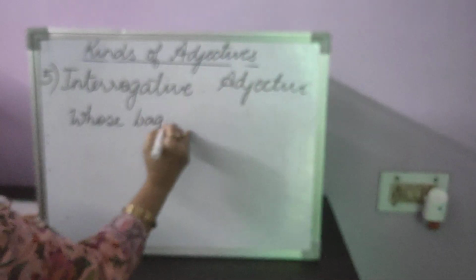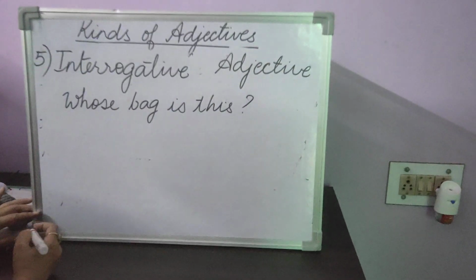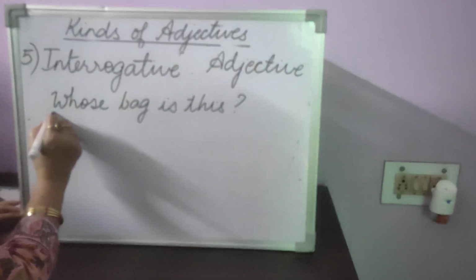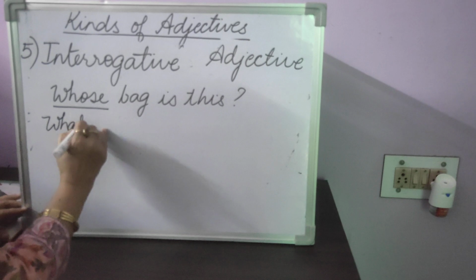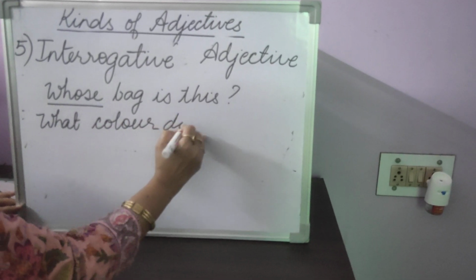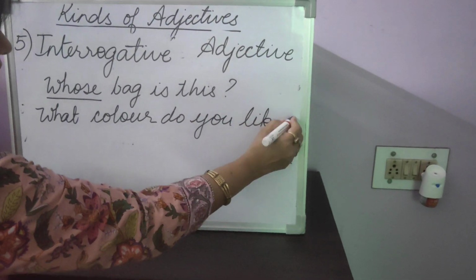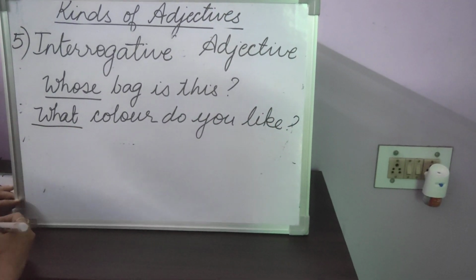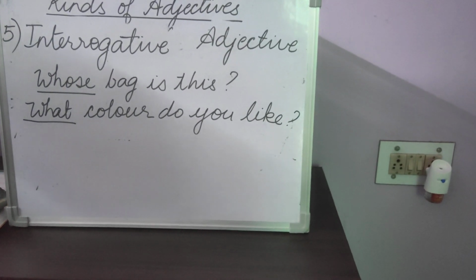For example, whose bag is this? Which is the interrogative adjective here? Whose. Whose bag is this? What color? Now I'm asking about the color. What color do you like? We can also say, which color do you like? So this is the interrogative adjective here.